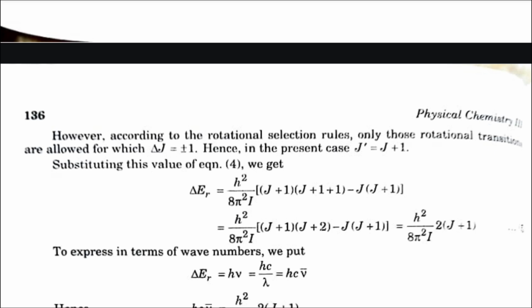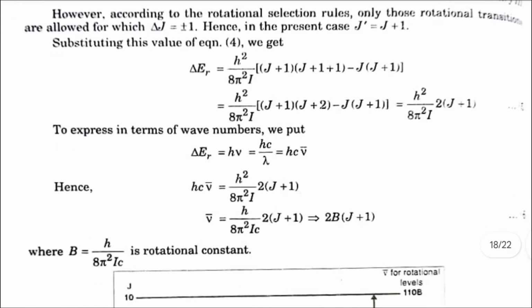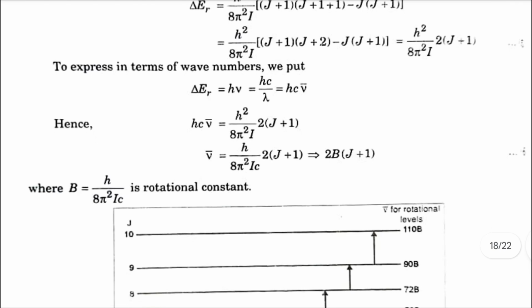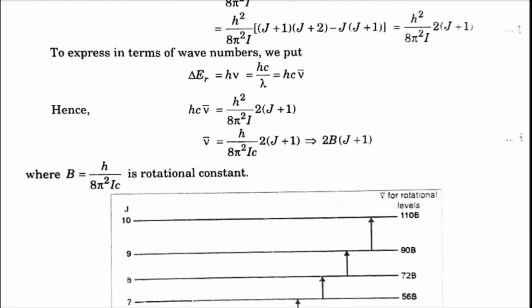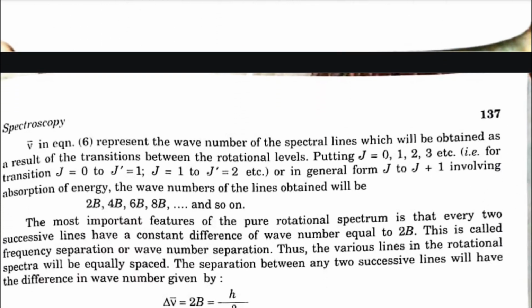Hence, in the present case, j dash is equal to j plus 1. On substituting these values, delta Er is equal to h square by 8 pi square I into 2 (j plus 1). To express this in terms of wave number, we put wave number is equal to 2B (j plus 1). So wave number represents the wave number of spectral lines which will be obtained as a result of transitions between the rotational levels.